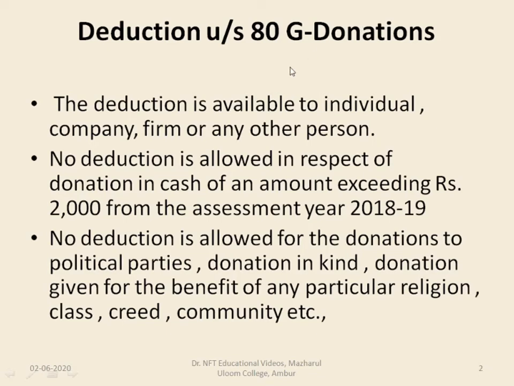Deduction under section 80G deals with donations. The deduction is available to an individual, company, firm or any other person. No deduction is allowed in respect of donation in cash of an amount exceeding rupees 2000 from the assessment year 2018-19. No deduction is also allowed for donations to political parties, donation in kind, or donation given for the benefit of any particular religion, class, creed, community, etc.